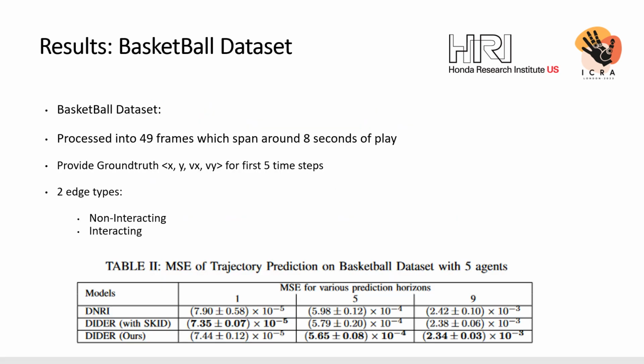For basketball dataset, the ground truth interaction types are not known, so we evaluate only using MSE. The results show that DIDER with SCID and DIDER outperform DNRI for short horizon prediction, and DIDER outperforms other methods for long horizon prediction.